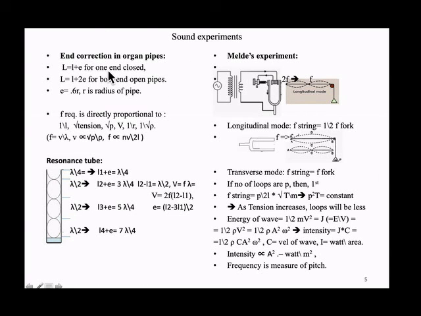Now, in pipes we have end correction. It is not exactly an antinode at the end; the antinode goes somewhat slightly higher. So the end correction is given as L plus E for one end closed. This end is closed, so there is no need of end correction there; only one end has end correction. If both ends are open, you need 2E. E is approximately 0.6 R, where R is the radius of the tube.